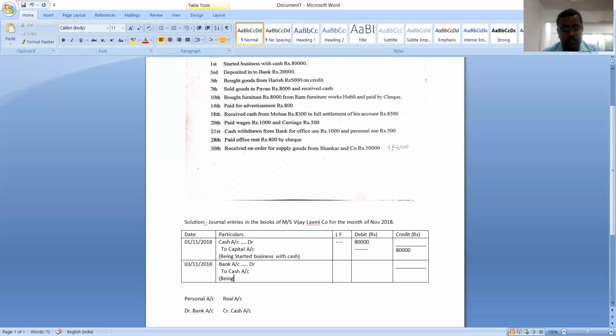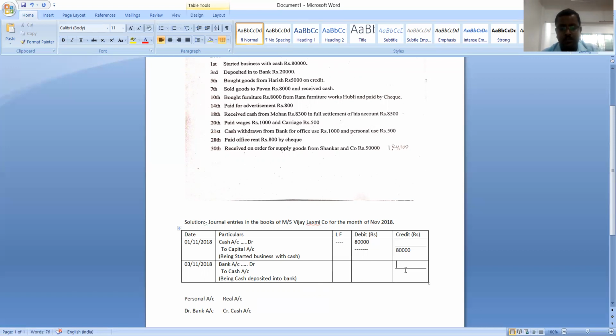Understood? It starts with "being", and it must explain why a particular account is debited and why a particular account is credited. So what narration should we write now? Being cash deposited into bank. It means banker is the receiver, bank account is debited. Cash goes out of the business, cash account is credited. Understood?